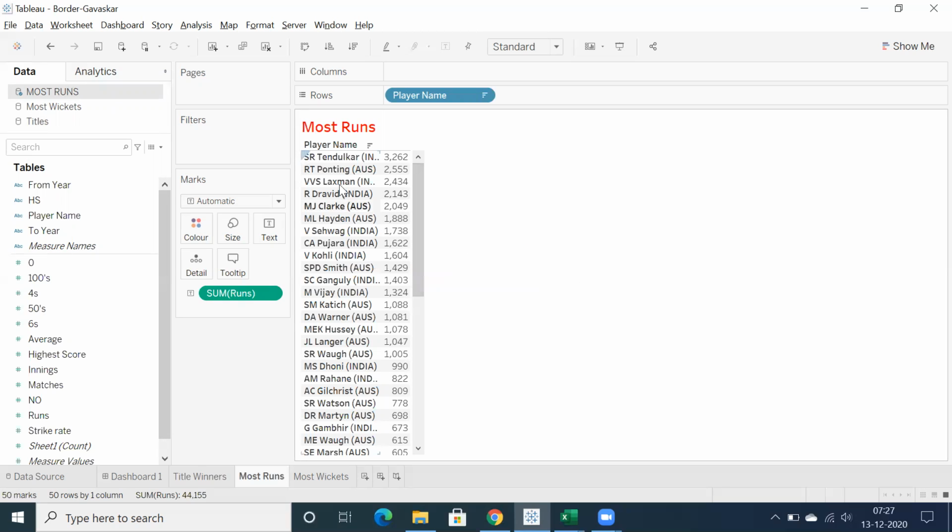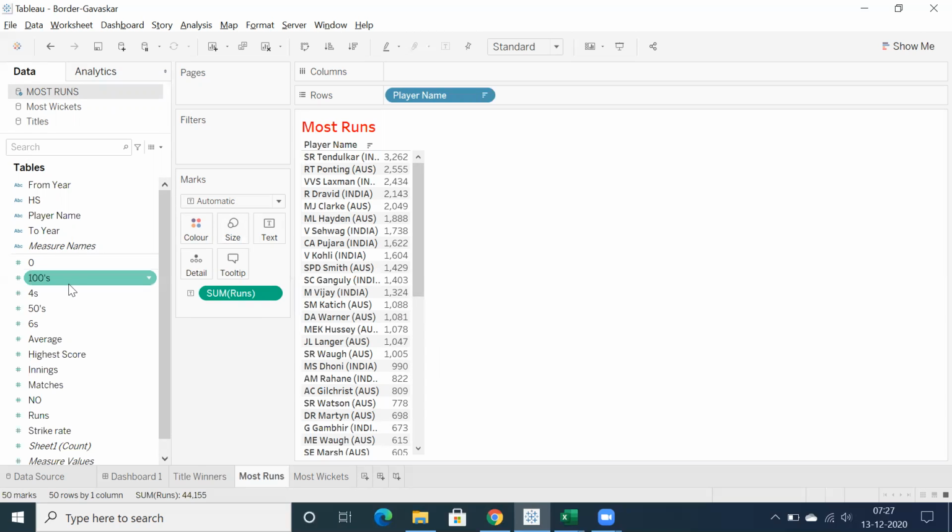You can see these are all top players. Currently, you can see Pujara, Virat Kohli, Smith, and the absence of David Warner maybe for the first test. So these are the total number of runs in Border Gavaskar Trophy.